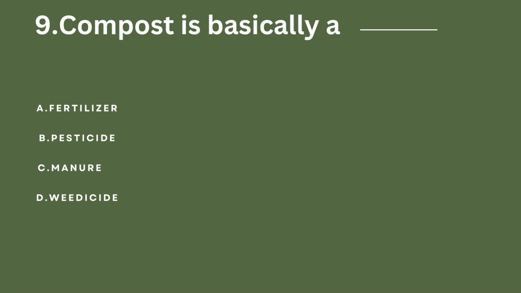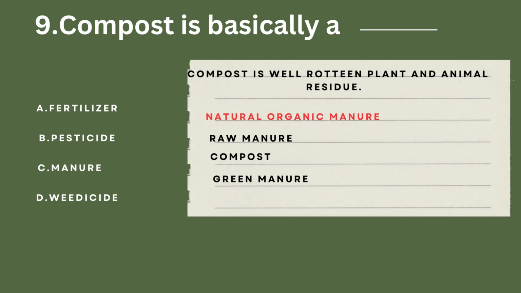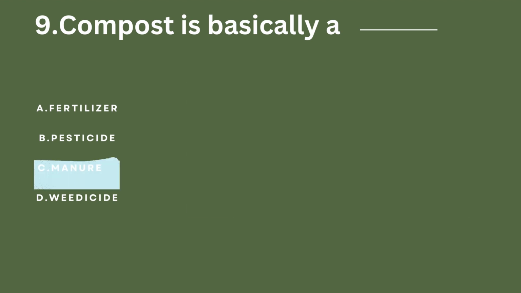Question number 9. Compost is basically a. Before moving on to the options, let's see what compost is. As we have already discussed, manure is of three types: natural organic manure, biofertilizers, and vermicompost. And natural organic manure includes raw manure, compost, and green manure. So, what is compost? Compost is a well-rotten plant and animal residue. The correct answer would be compost is basically a manure. Option number C is the correct answer.